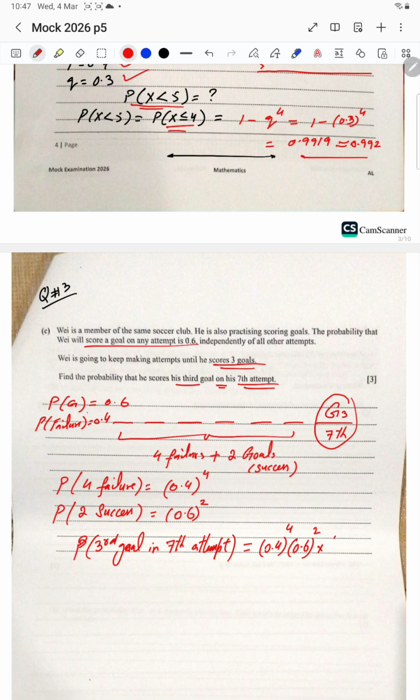So I can say out of 6, 6C2. Out of 6, 2 will be successful, times in 7 attempts for sure he will have the third success, 0.6. So here we can solve this on the calculator now.